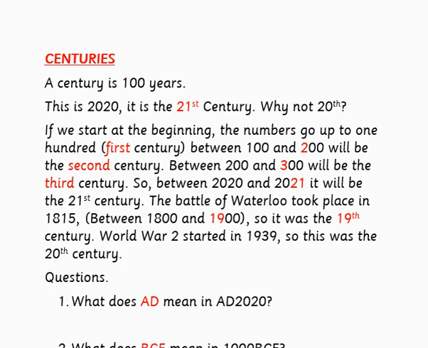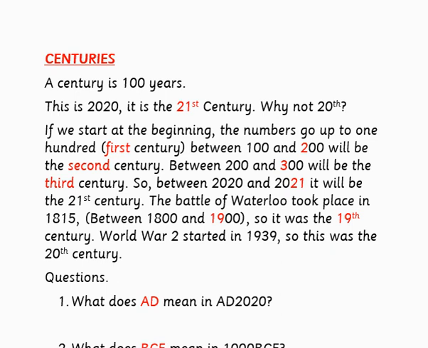Let's have a look at centuries. A century is 100 years. This is 2020. It is the 21st century. But why not the 20th? If we start at the beginning, the numbers go up to 100. That's the first century, the first 100. Between 100 and 200 will be the second century, the second 100. Between 200 and 300 will be the third century, and so on.